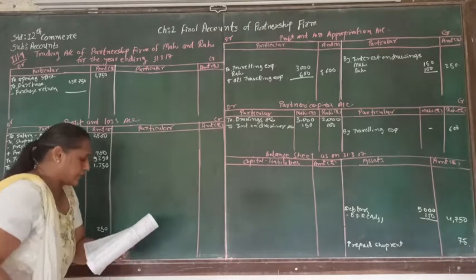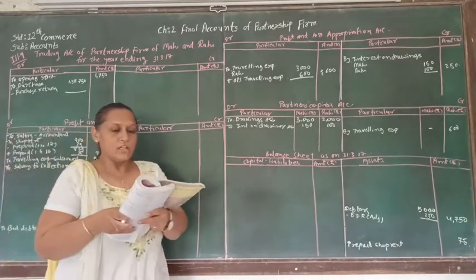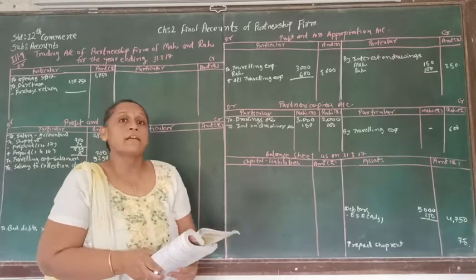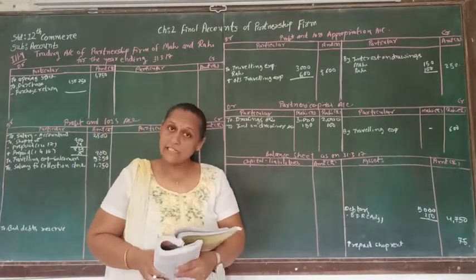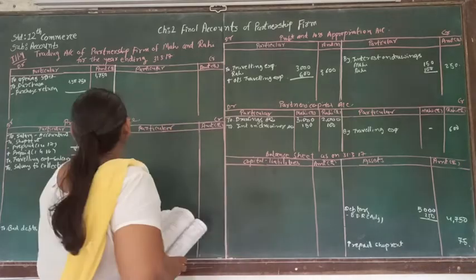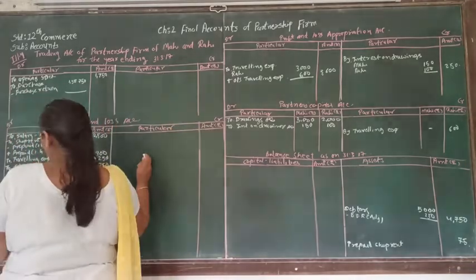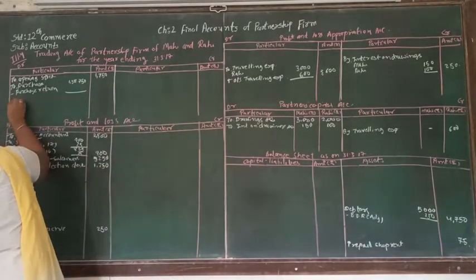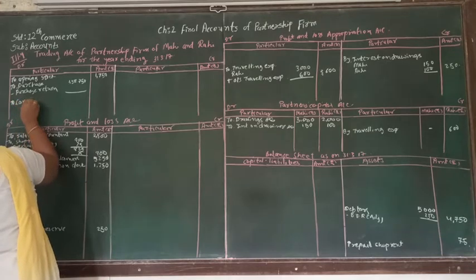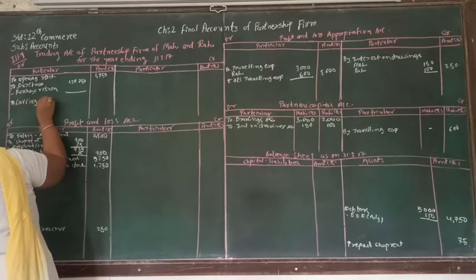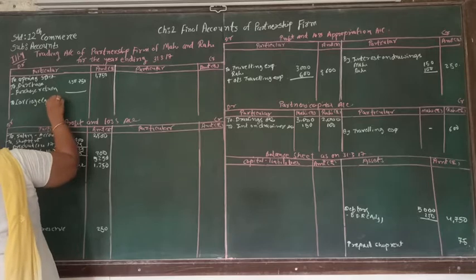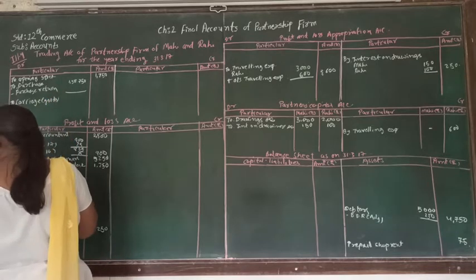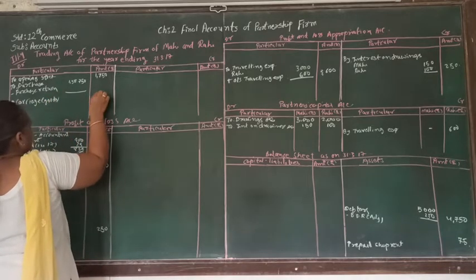Afterwards, after debtors, another account is carriage for goods. It is carriage inward, and it is supposed to be debited to trading account. So here, to carriage, and in the bracket it is for the goods. So that will be 7,500.